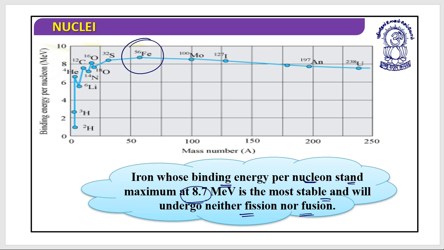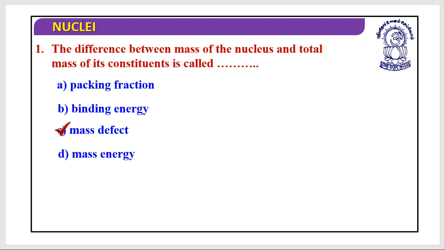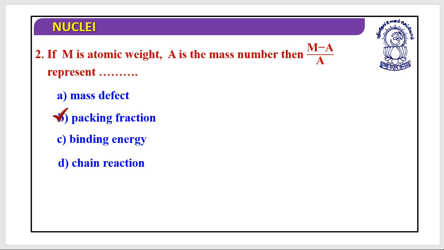So let's look at the quick questions. The difference between the mass of the nucleus and the total mass of its constituents is what we call the mass defect, that is, delta M. Yes, this is the correct answer. Second, if M is the atomic weight and A is the mass number, then (M minus A) divided by A represents the packing fraction.